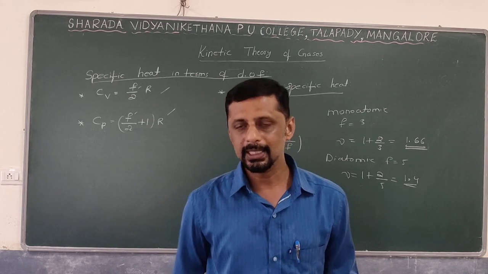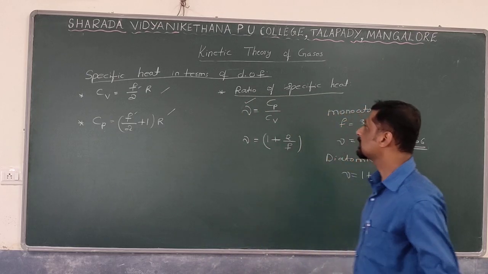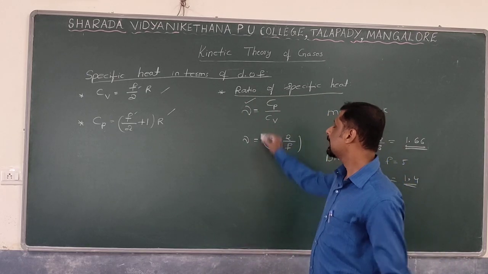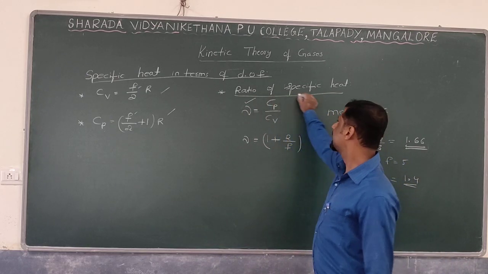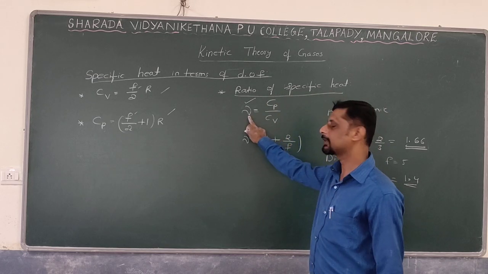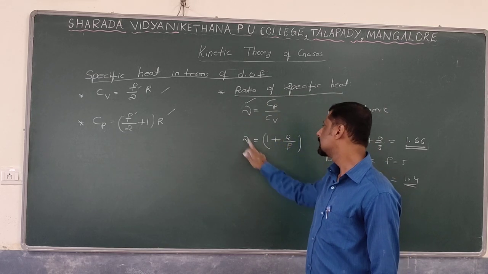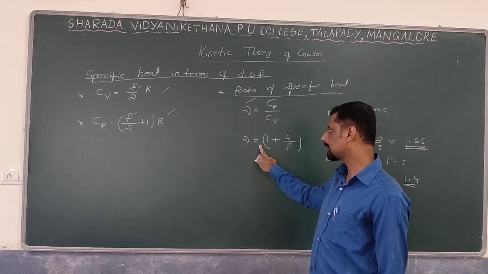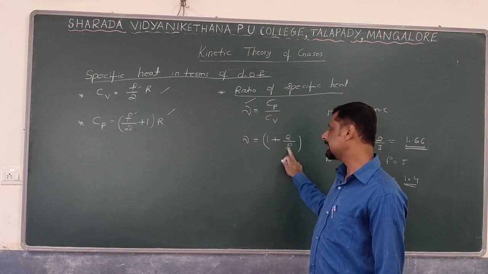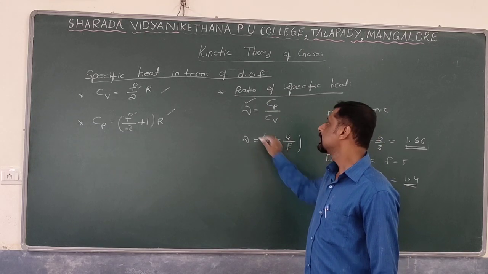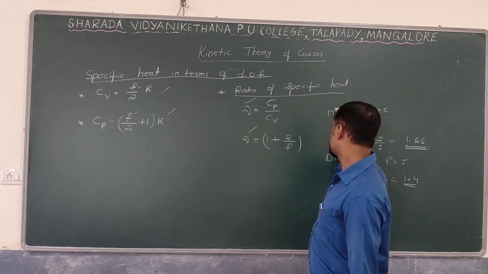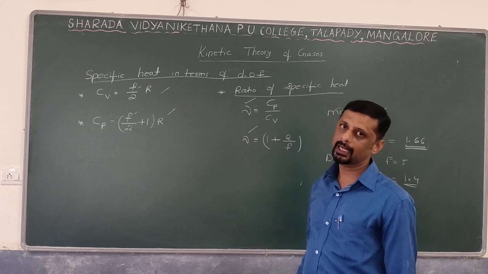This is about the representation of specific heat in terms of degrees of freedom, and also the ratio of specific heat capacity of gases, which is always equal to a constant called gamma. So the formula to calculate the value of gamma is 1 plus 2 by F. If you know the value of F, you can calculate the value of gamma for monatomic, diatomic as well as triatomic gases.